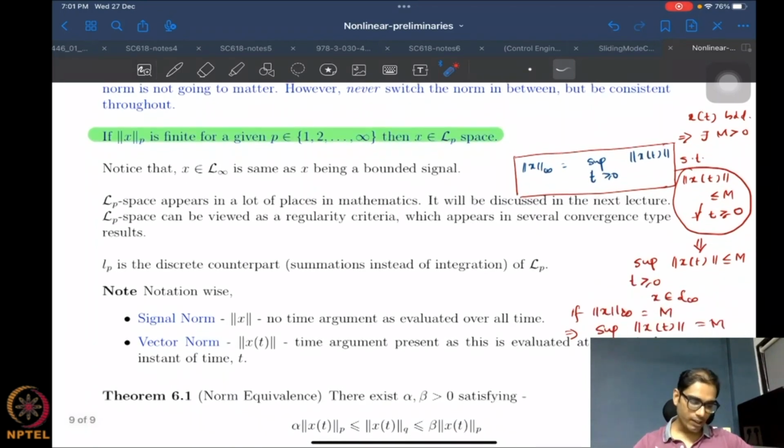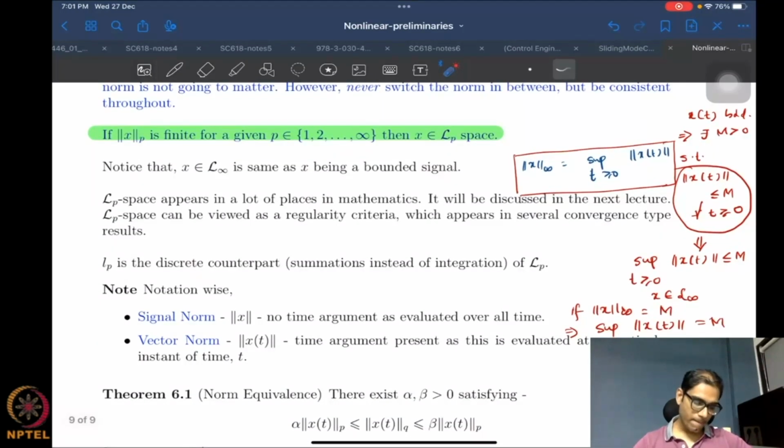Now as far as the notation goes, let's be careful. The vector norm, like I said, is a frozen-in-time quantity, because the vector norm can only be evaluated if your function is fixed. So the vector norm will always contain the time argument in there.